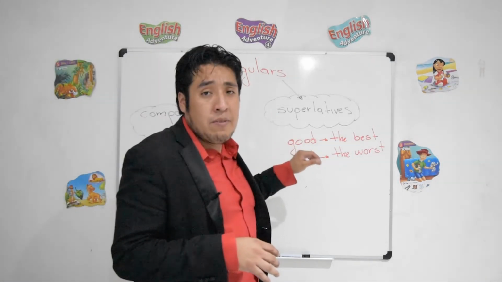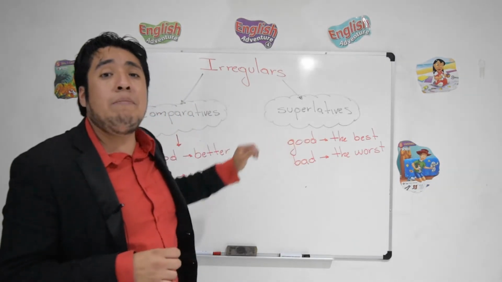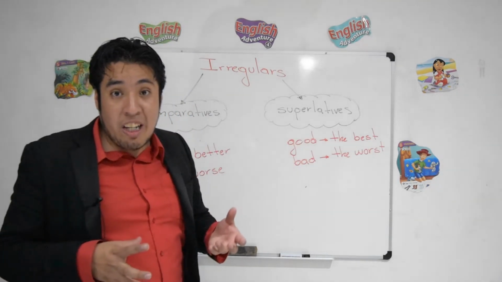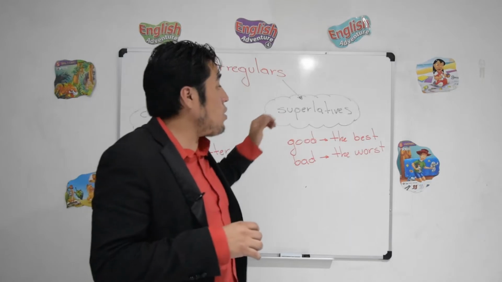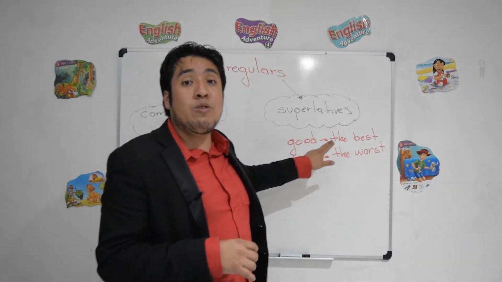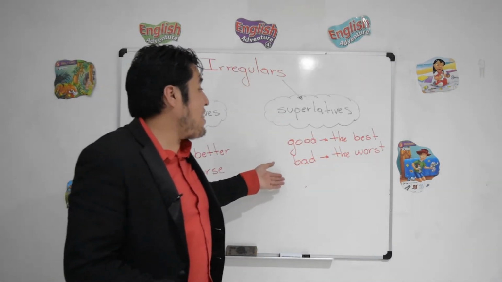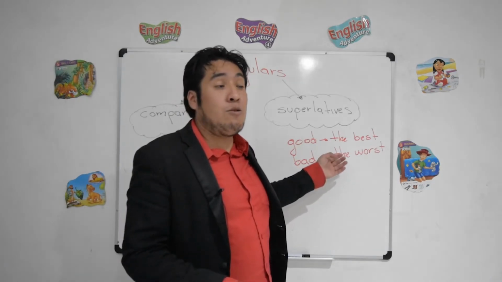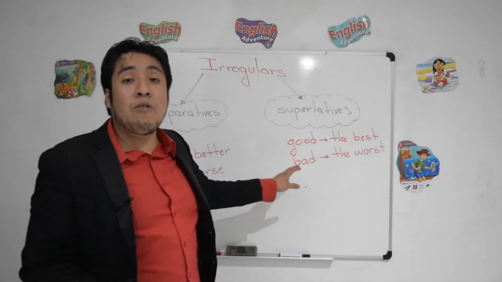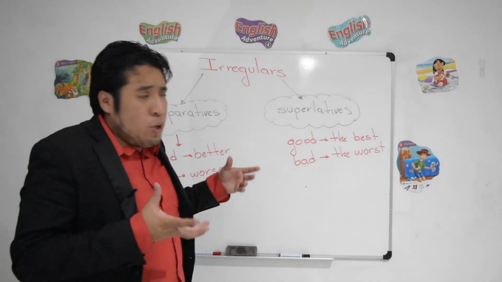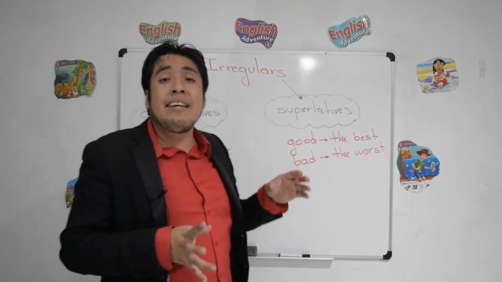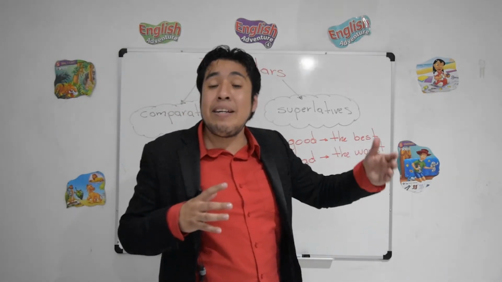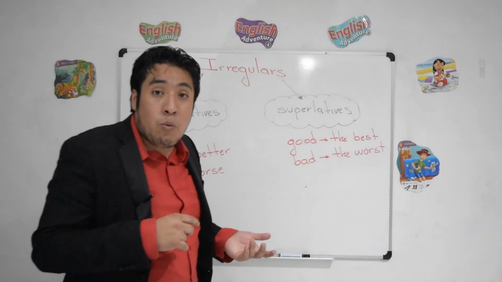When we use superlatives, one more time with these examples, good and bad, they one more time change. But in this way, with superlatives, we say the best when you talk about good, or we say the worst when you talk about bad, yes? And we can use the same example. I can say Lionel Messi is the best soccer player around the world.